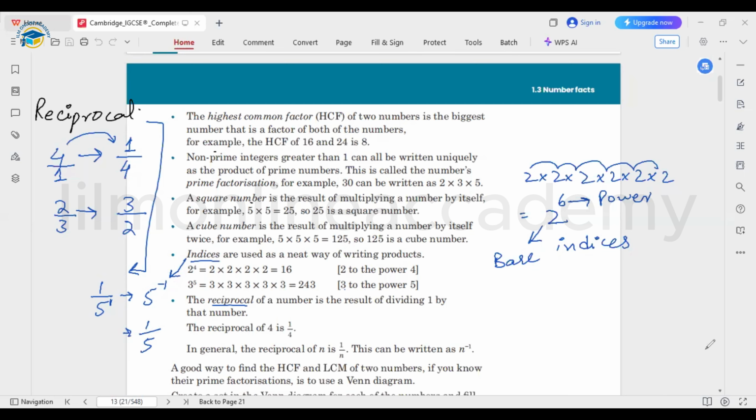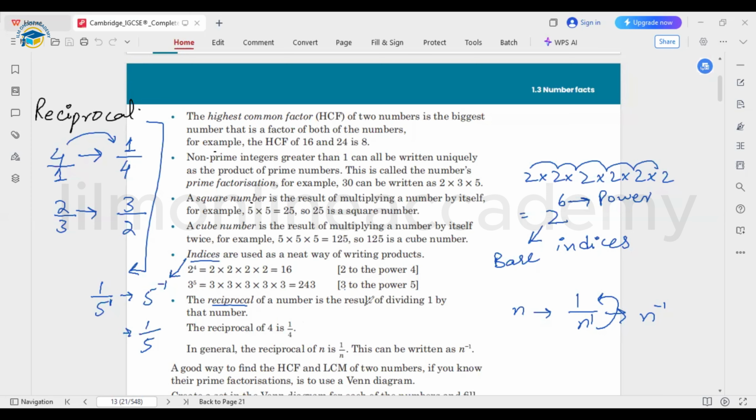Similarly, some other numbers as well. Here they give the example of n. If n is written in the form of a reciprocal, we can write either 1 by n, or n to the power negative 1, because n over here does not have any power. We can represent it as 1. And when you are bringing this n power 1 to the numerator, the sign of the power changes. That would be negative. Okay.